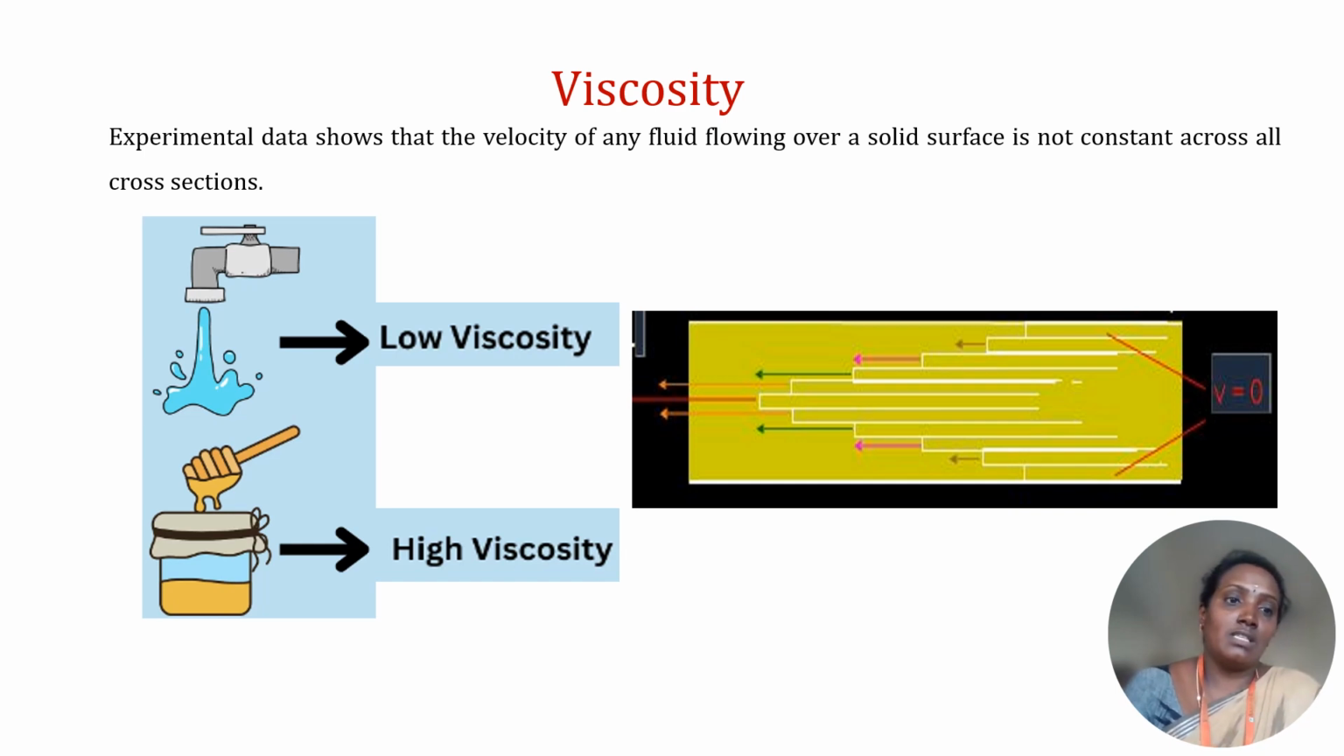Next, viscosity. Experimental data shows that the velocity of any fluid flowing over a solid surface is not constant across all cross sections. Water has a low viscosity. For example, castor oil or honey has a high viscosity. In another diagram, we have shown that the velocity of a fluid is not constant across the cross sections.